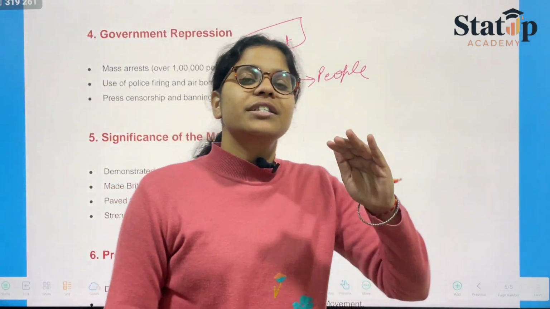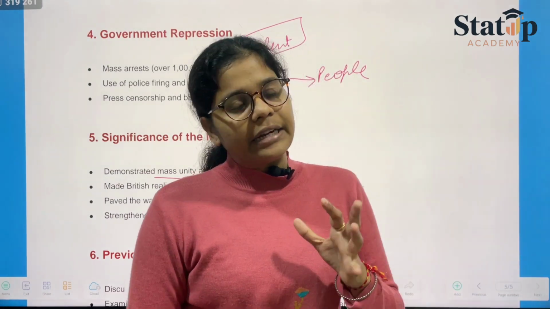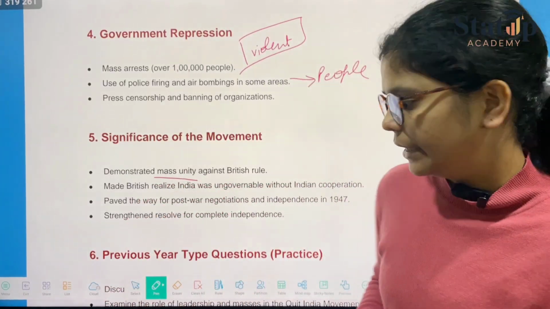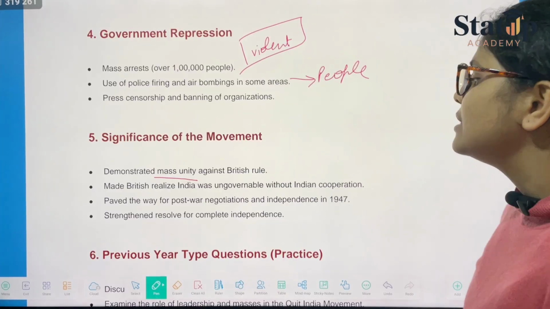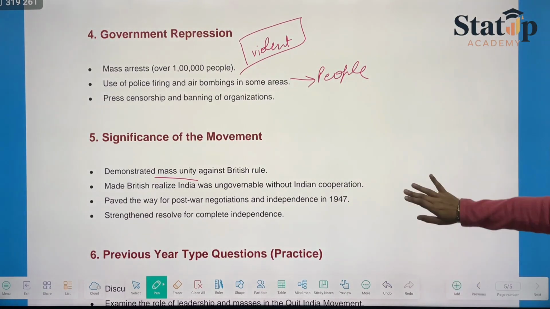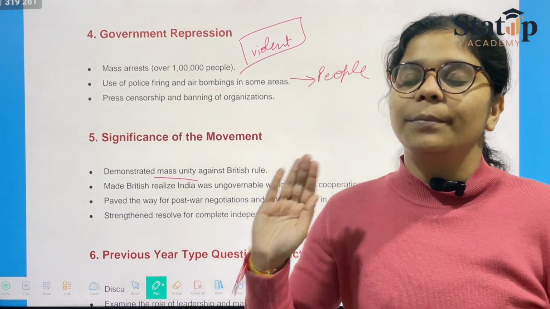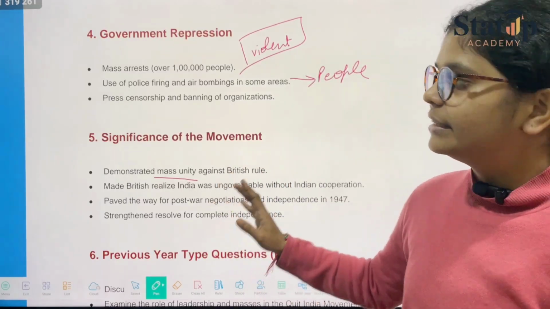It means the Britishers could not carry out their duties in India without the cooperation of the Indian public. It paved the path for the post war negotiations and independence in 1947, and strengthened the resolve for complete independence. Complete independence was required this time. We will not be settling for anything less or more. We want complete independence.